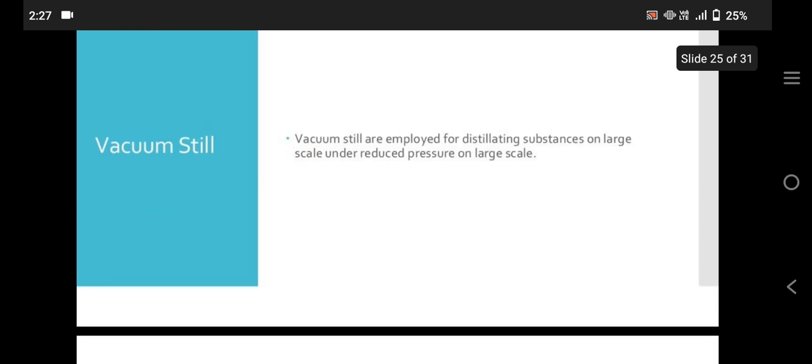Vacuum still. Vacuum stills are employed for distilling substances under reduced pressure on a large scale.